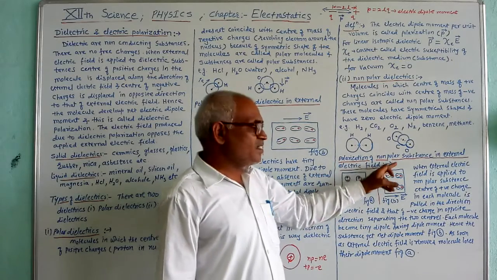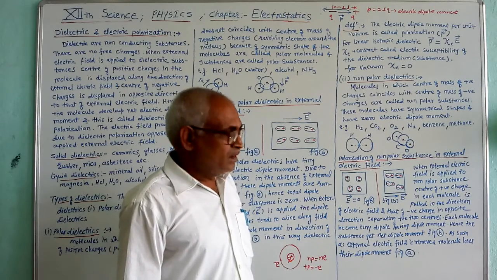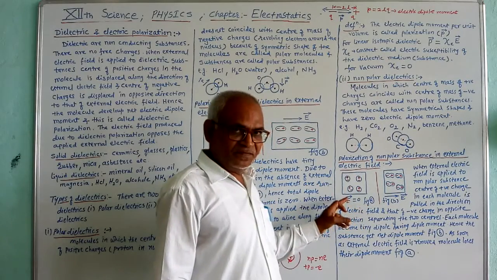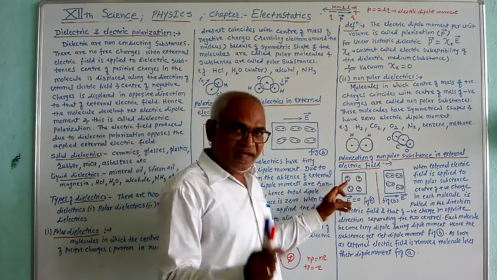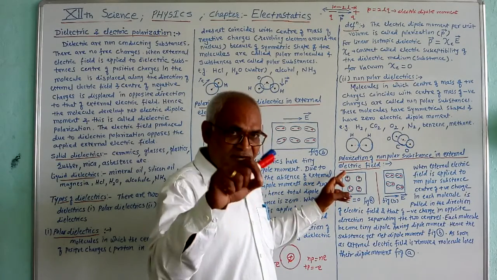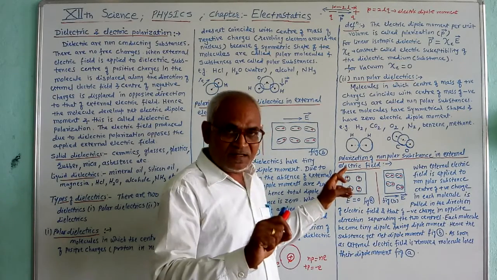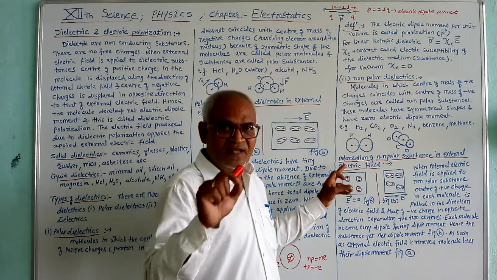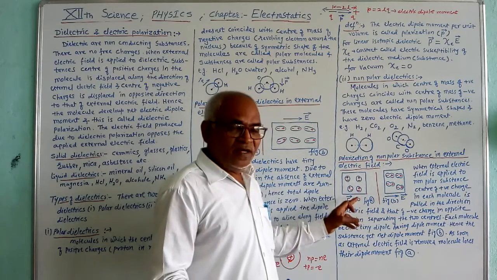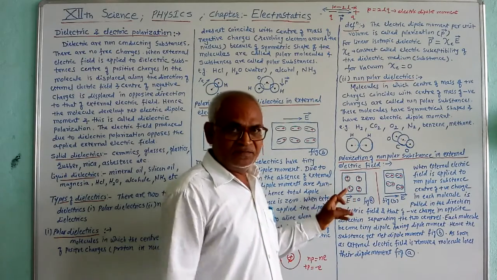After this, we have to see polarization of a non-polar substance in an external electric field. Now, when an external electric field is not applied, in each molecule of the non-polar substance, the center of positive charge and center of negative charge coincide. Hence, every molecule of the non-polar substance does not have an electric dipole, that means it does not have an electric dipole moment. Therefore, the substance as a whole does not have any electric dipole moment.